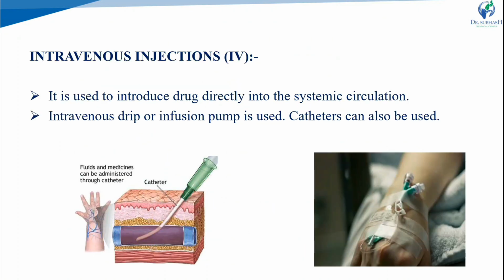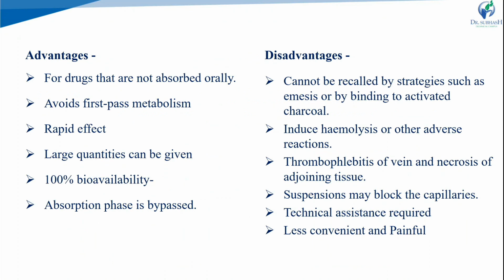IV, intravenous injection, is used to introduce the drug directly into the systemic circulation, directly into the blood. We use infusion pumps and catheters, and directly enter our drug into the systemic circulation. Advantages: 100% bioavailability is there.